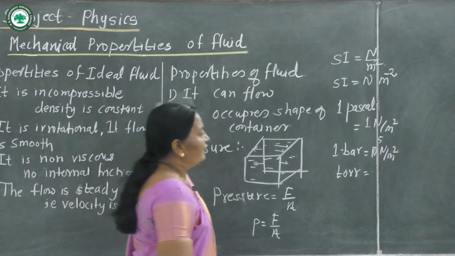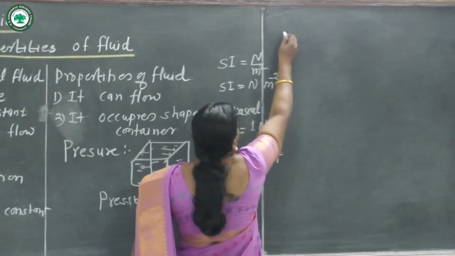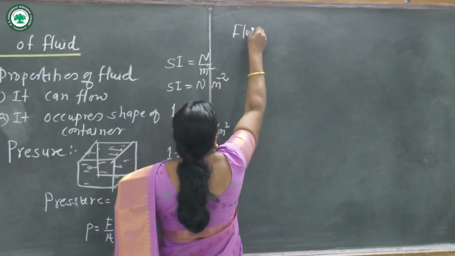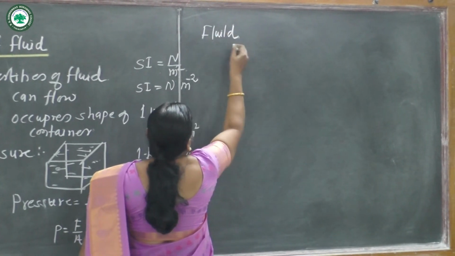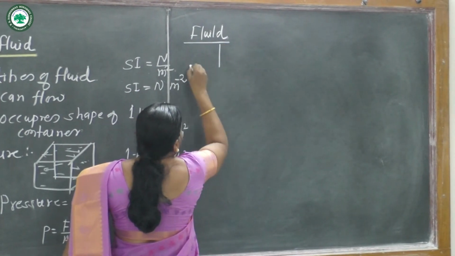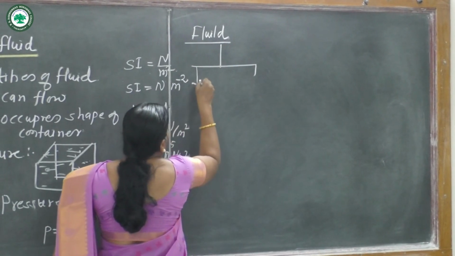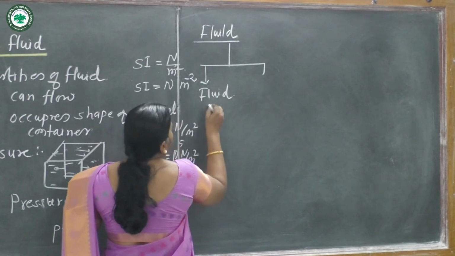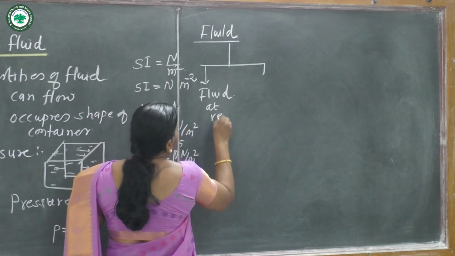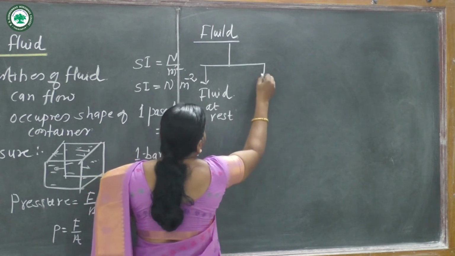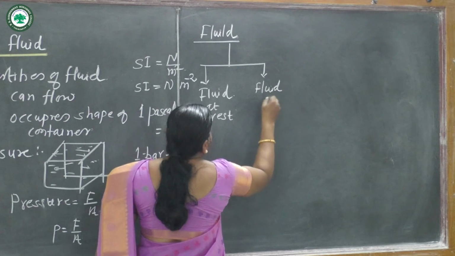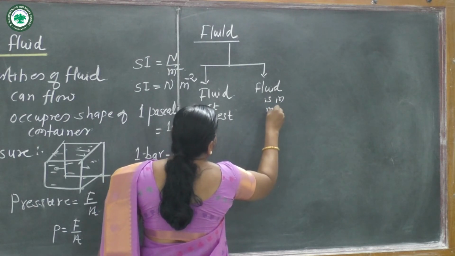Now we see the liquid or fluid. There are two types of fluid: fluid at rest and fluid in motion.